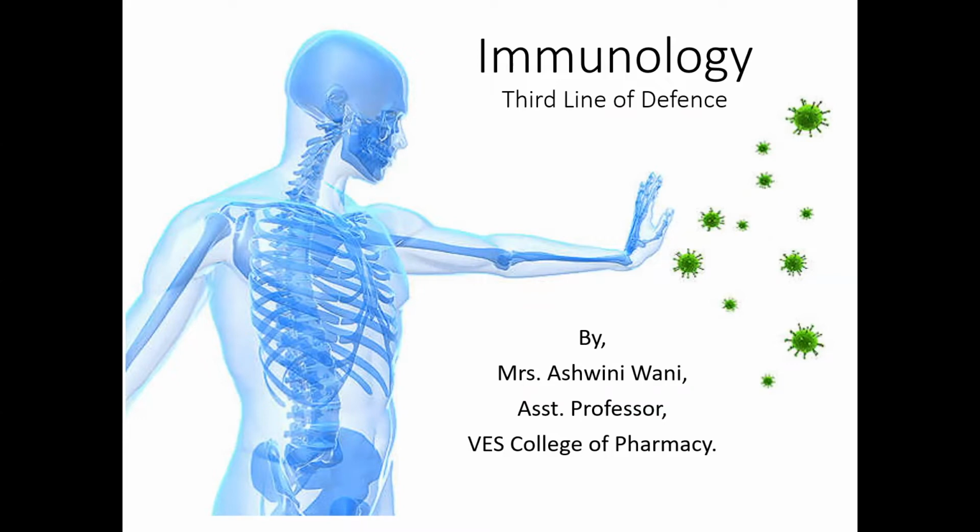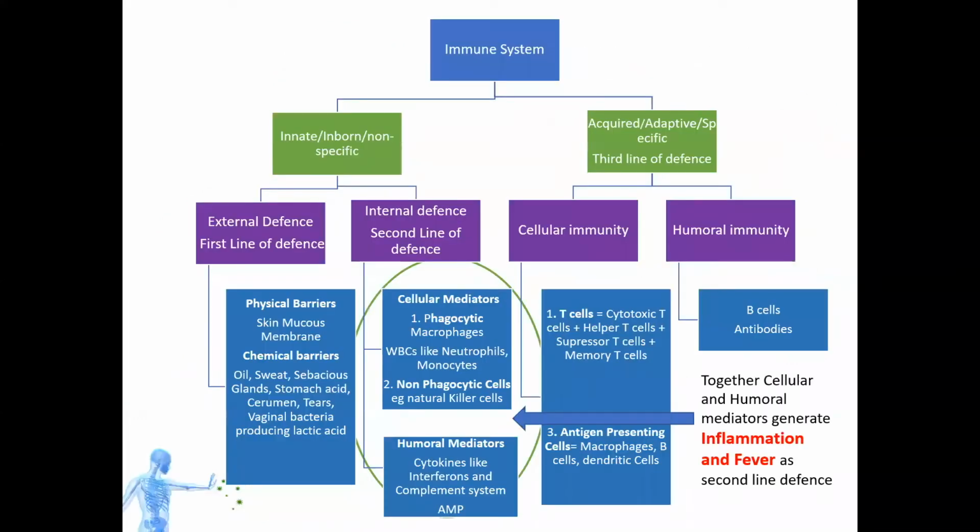In the last lecture, we already saw the characteristics of the third line of defense. To link with the previous lectures, in the last 4 lectures we covered the innate defense mechanism, which is the non-specific defense mechanism of our body, covering the first line of defense, physical barriers, and the second line of defense, the cellular mediators and humoral mediators. We also covered inflammation and fever under the second line of defense.